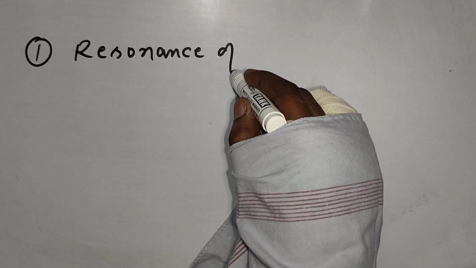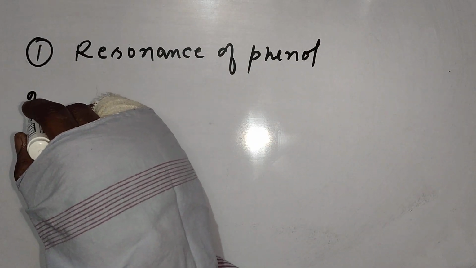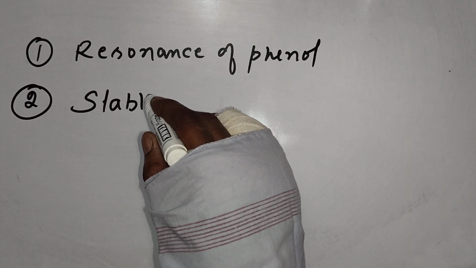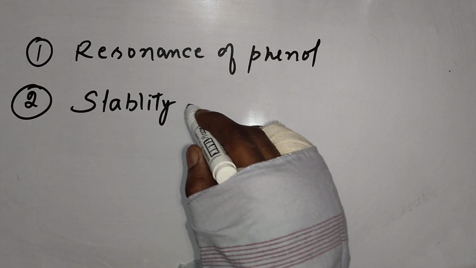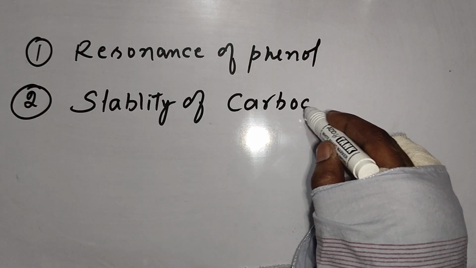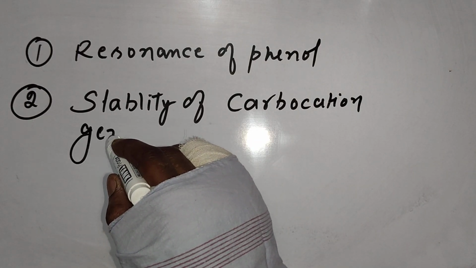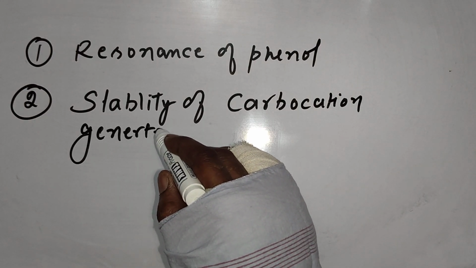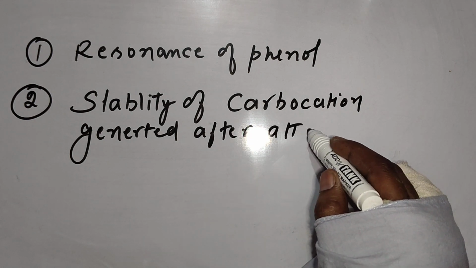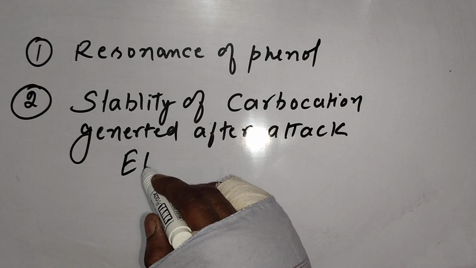resonance of phenol. And number two, stability of carbocation generated after attack of electrophile.